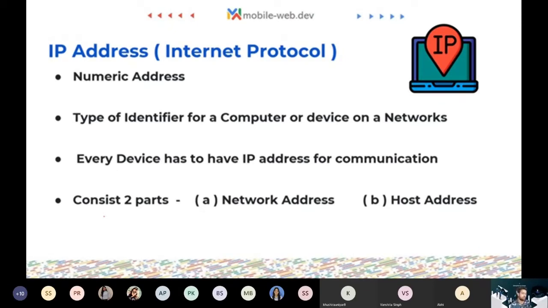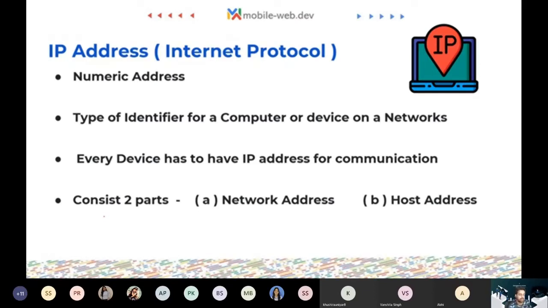So every machine in the world, even a small smartwatch or an IoT-enabled ring, anything that needs to connect with the internet needs to have an IP address. And all IP addresses are unique. No two IP addresses can be the same. This is how it identifies a computer or a designated network. They consist of two parts. One is the network address, that is the prefix part, and then the host address, which is the suffix part. Combining both of these creates an IP address. Fortunately, you don't need to worry about the IP address.